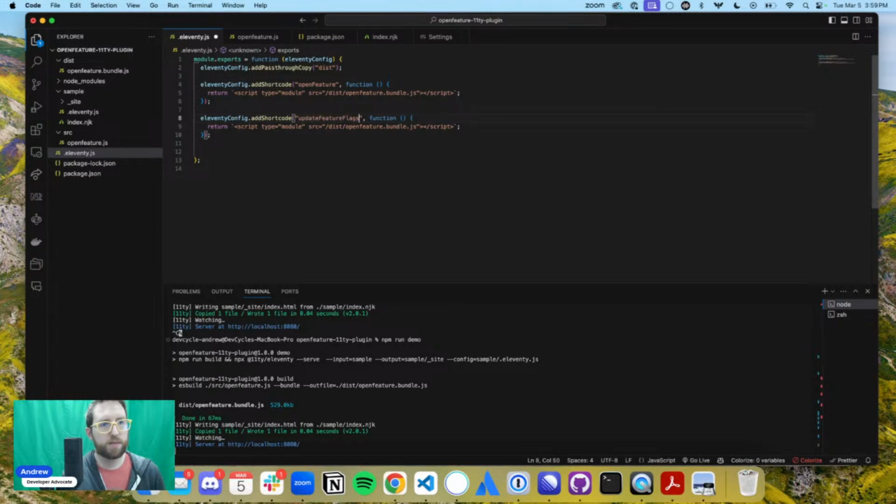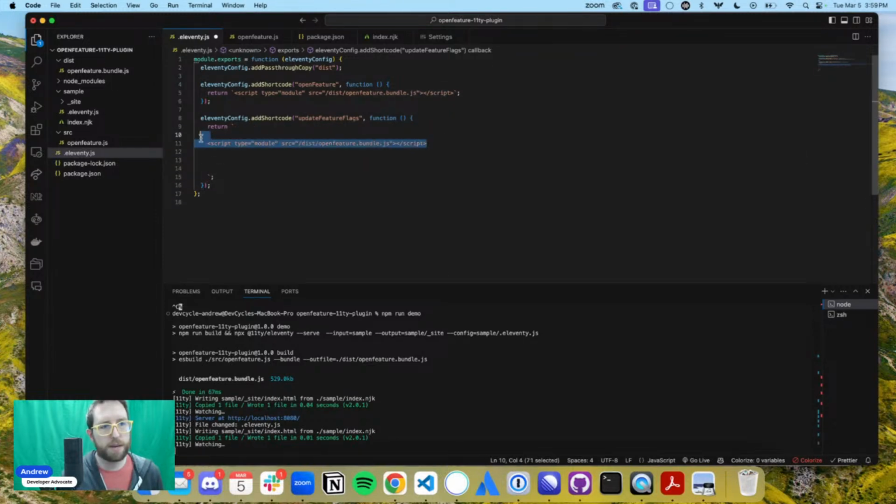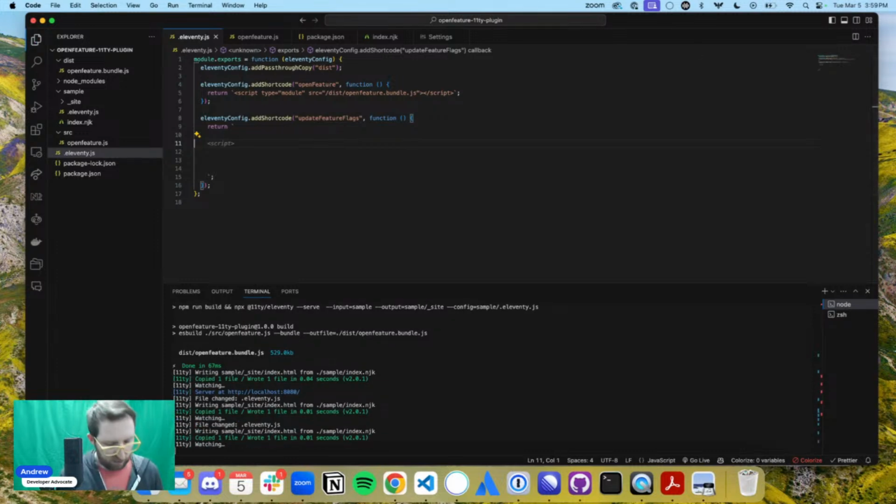feature flags functionality. And so here we got this shortcode, but instead of it being this kind of script setup here, we're actually going to do it slightly differently. So we've already, basically we're calling our open feature stuff in there. And then let's create a function that is going to be my update feature flags function.